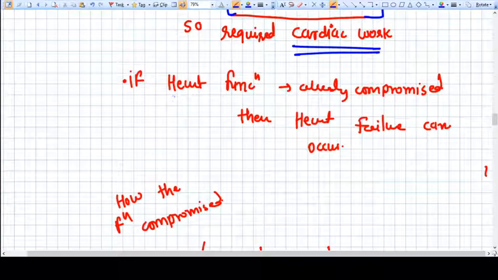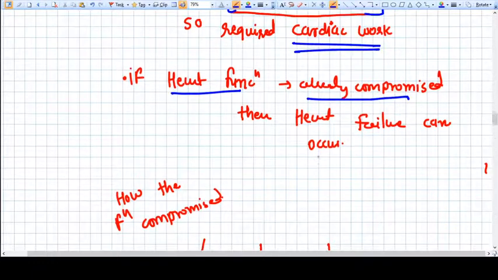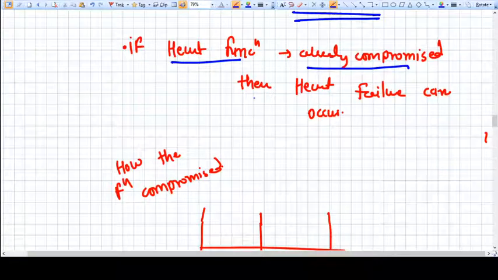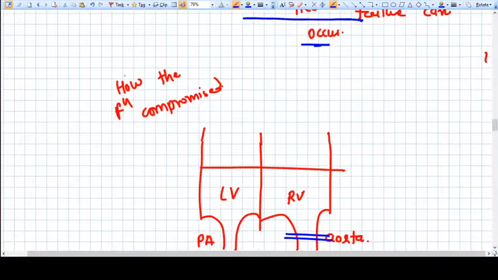So if the heart function is already compromised, then the heart cannot cope with increased demands, and that's why cardiac failure can occur in case of very severe heart disease. So it basically depends on the severity of heart disease. If it is very severe heart disease, then the chances of complications are very high.